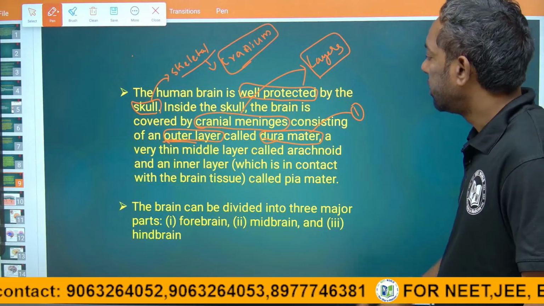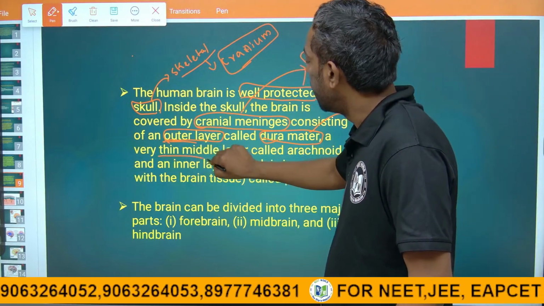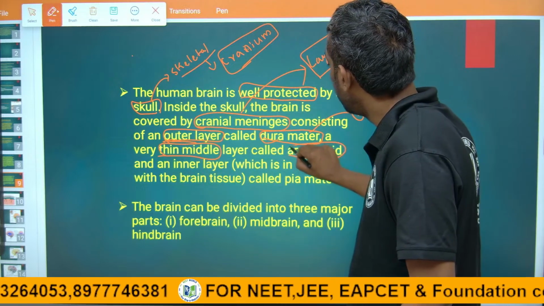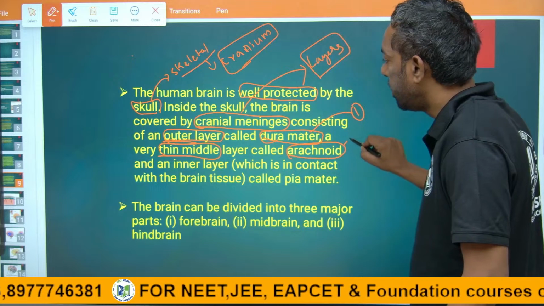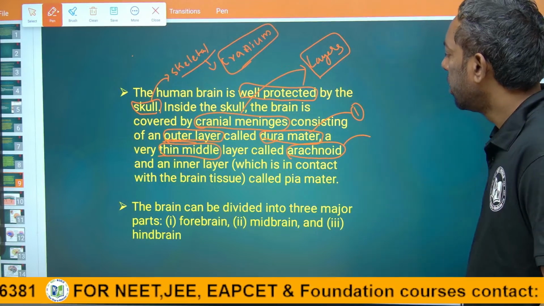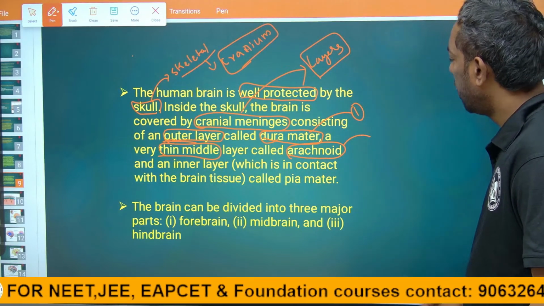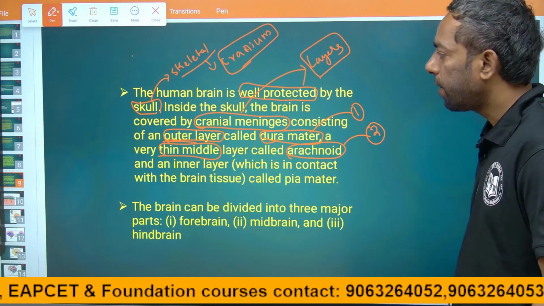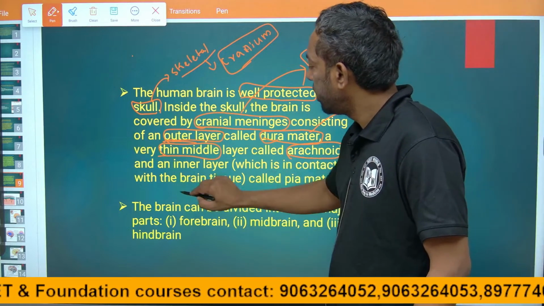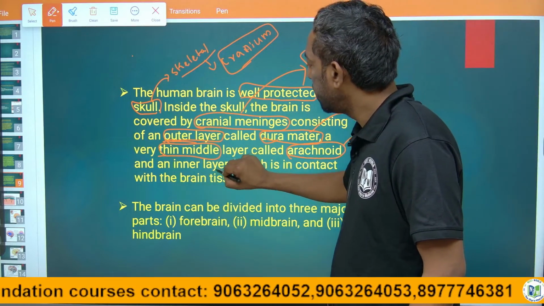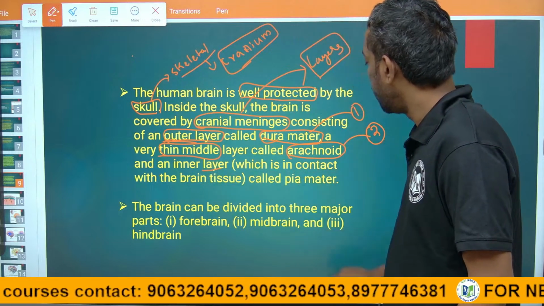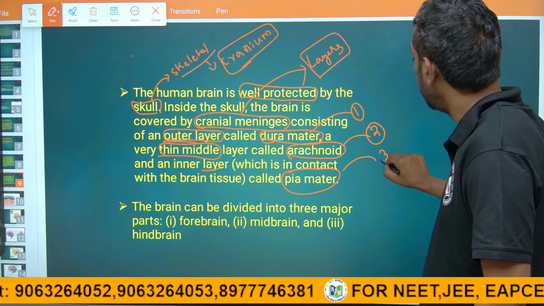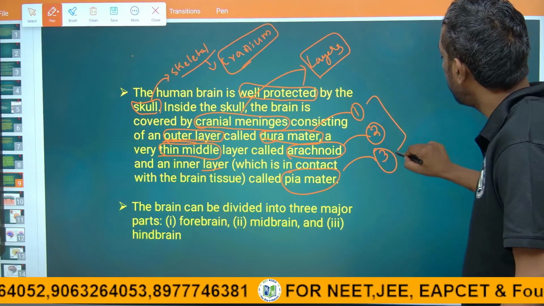The middle thin layer is called the arachnoid mater. This is the second layer, the arachnoid. And the inner layer, along with the brain tissue, we call the pia mater. These are the 3 layers that protect the brain.